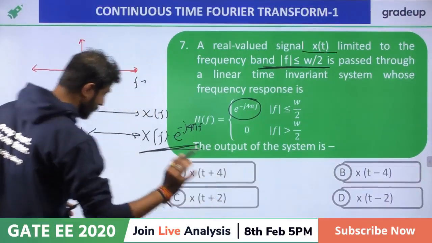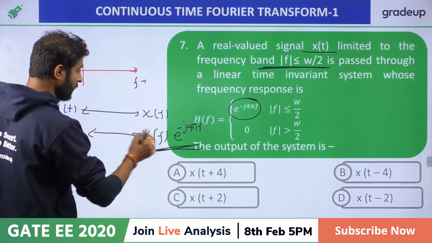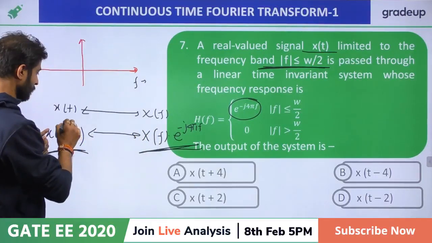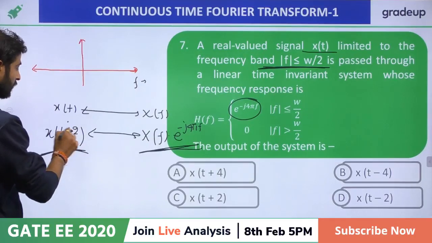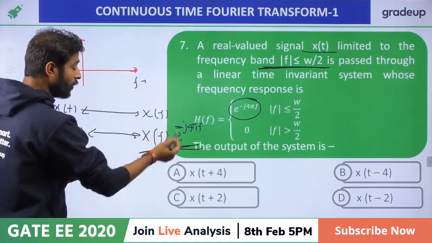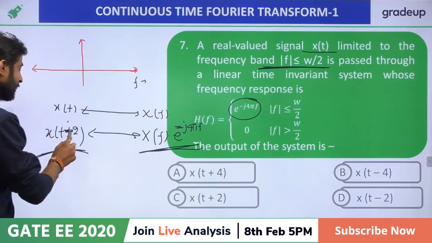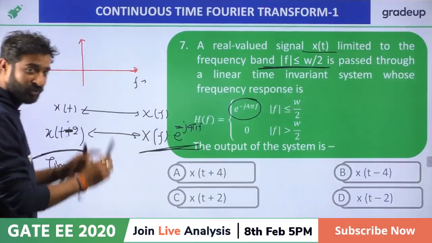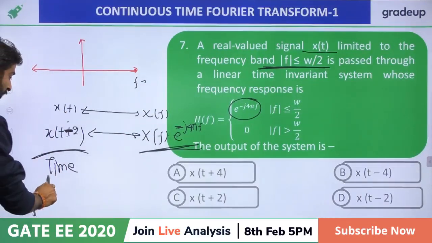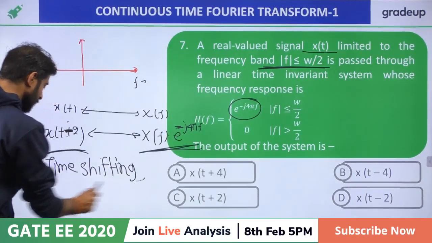In the time domain plus, so in the frequency domain... if it is a minus, then only the minus appears. Okay, again I am taking my word back, because it is actually the time shifting property. It is not a frequency shifting. I thought it was frequency shifting. That slipped my mind. It is a time shifting actually. Yes, Tripti, thank you.